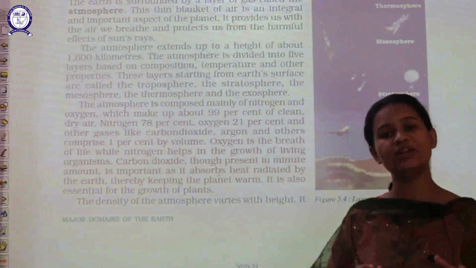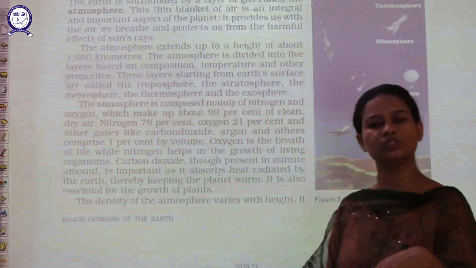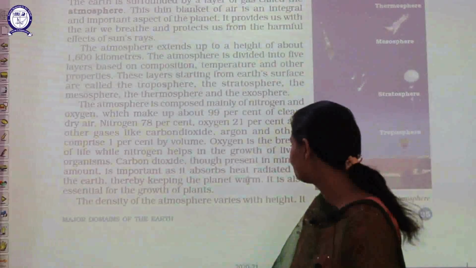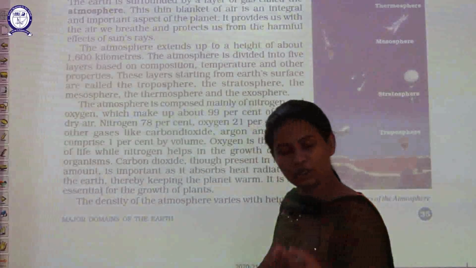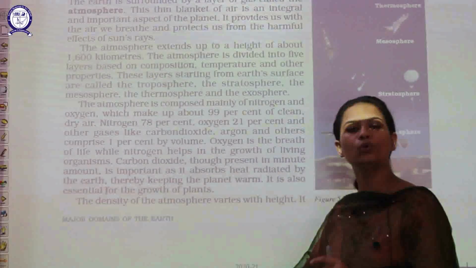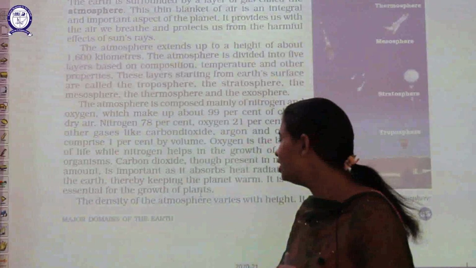Firstly they convert it into the form of nitrates, and then plants use that for the process of making food for them. Thereafter students, I already told you that nitrogen or carbon dioxide plays a very important or essential role in the growth of plants.